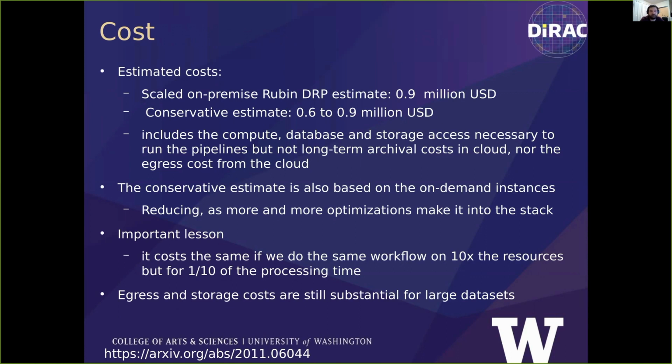Of course, these do not account for new optimizations like caching and decentralizing registry access patterns implemented since then, which do bring the cost even further down. Egress and storage costs still remain substantially large for large data sets. I think one of the important lessons that we also learned here is that if you can do the same work in 1/10 of the time on 10 times as many resources, you won't have to pay more. You'll pay the same price because that's how costing scales in cloud.